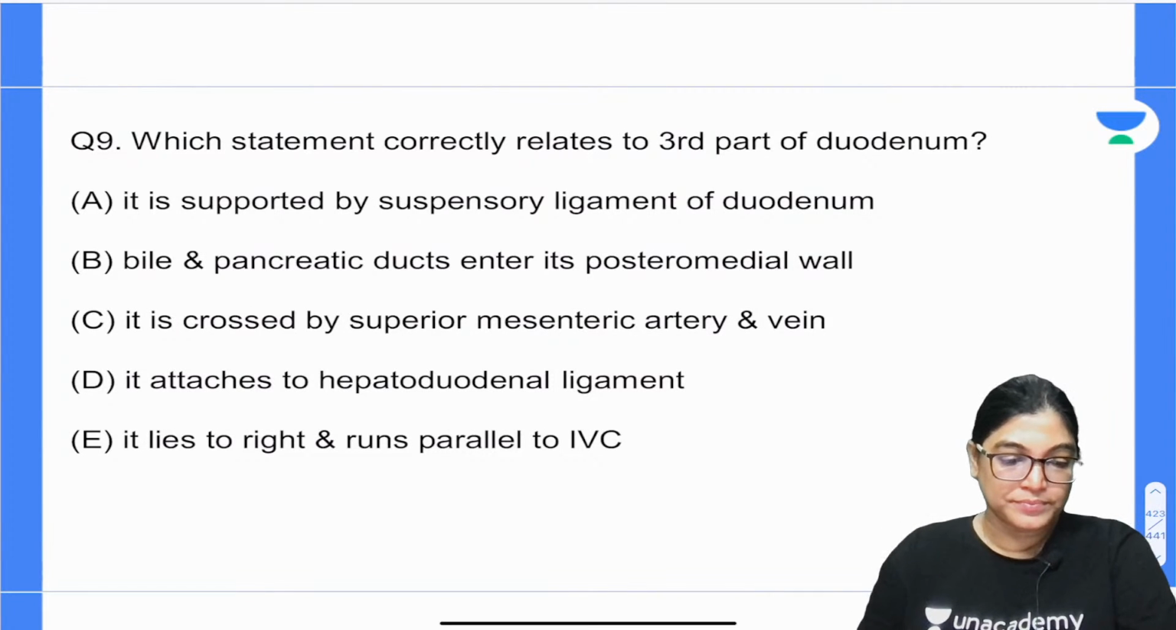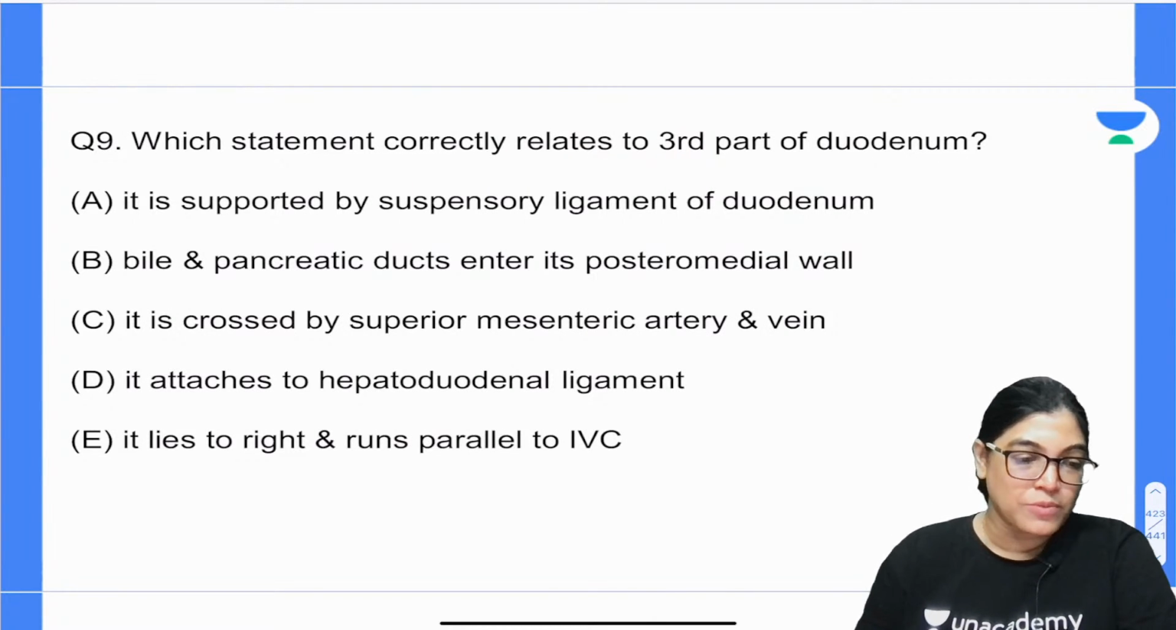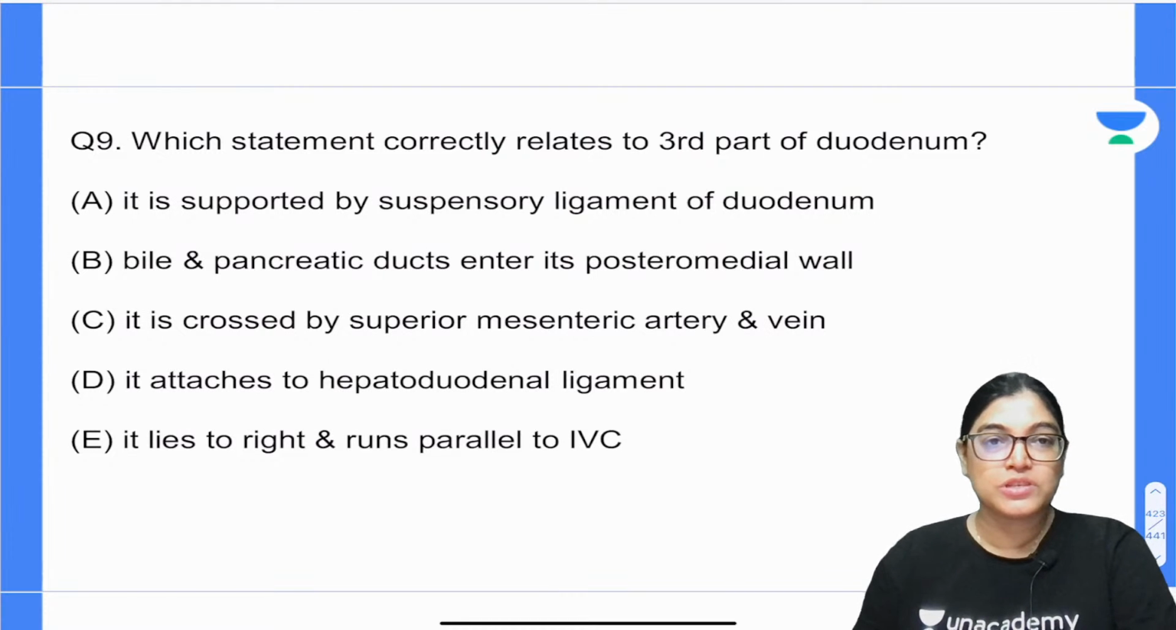Yes, okay. Which statement correctly relates to the third part of the duodenum? So 5 options are there, mark the correct answer. Question number 9.